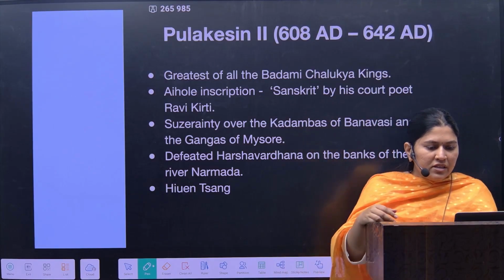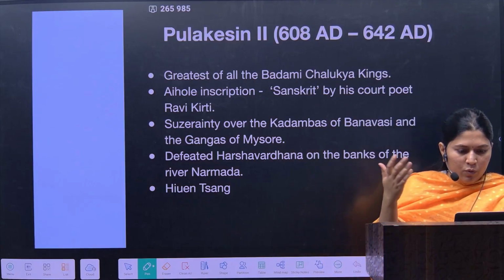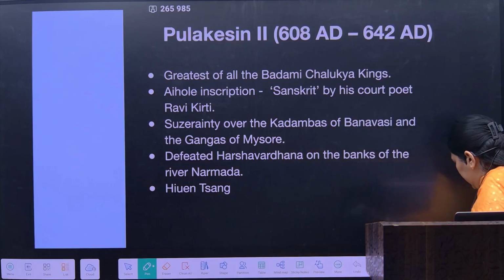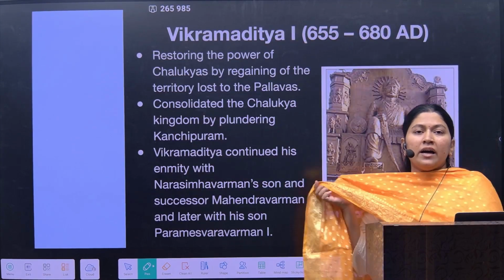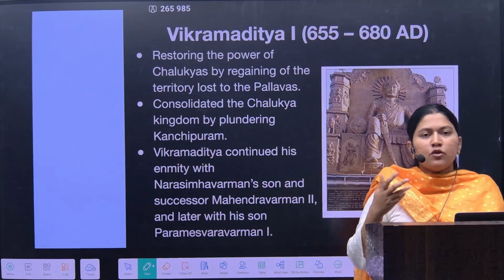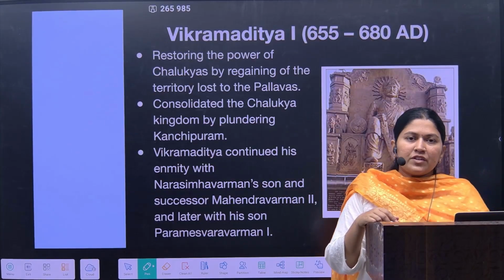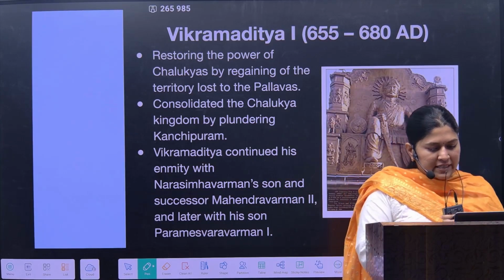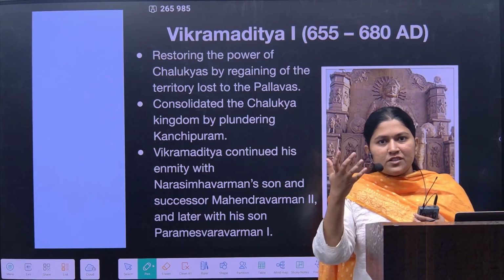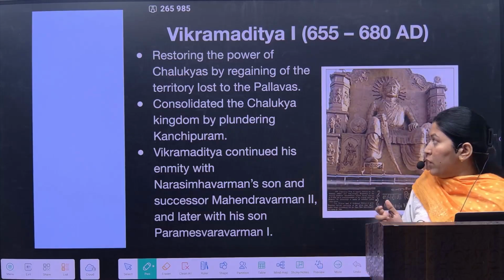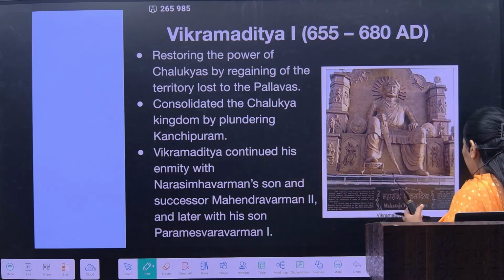Okay, so Kirtivarman I consolidated the unacquired Kadamba territory and also acquired Goa. After that it was the time of Pulakesin II. So Pulakesin II is the major hero of the Chalukyan kingdom. It is one of the greatest.